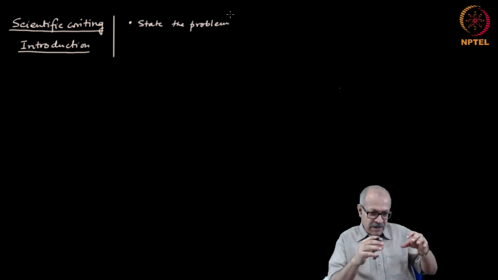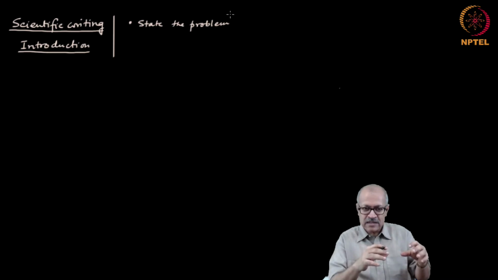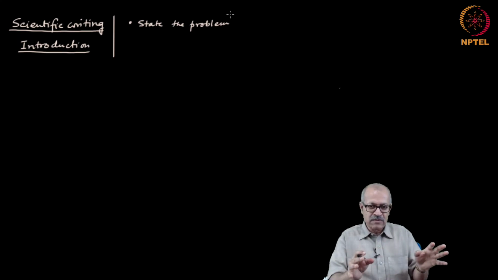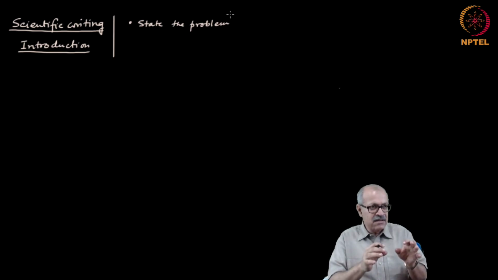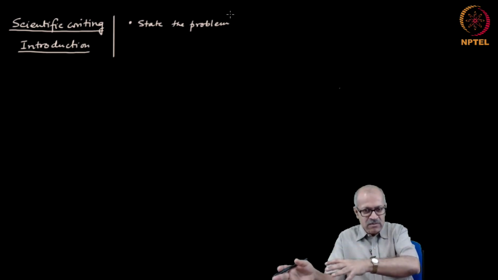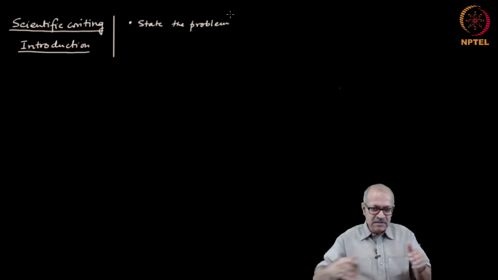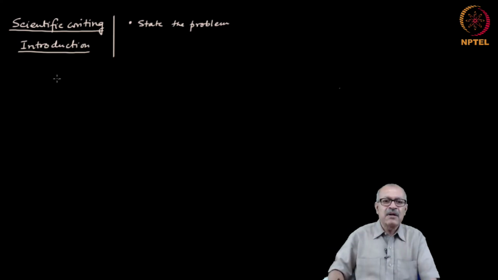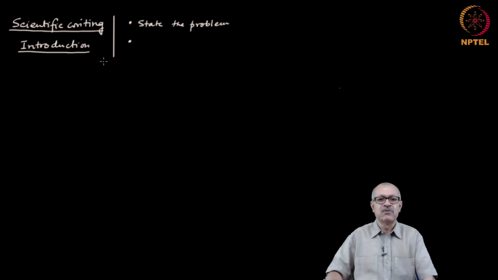That means, in the first paragraph the reader will expect to see what the problem is all about, what the paper is all about, and therefore, the problem has to be stated in at least the preliminary form in the first paragraph, and in more refined form somewhere down the introduction section, but at least in the first paragraph the reader should find what it is all about, the problem that is being attacked.